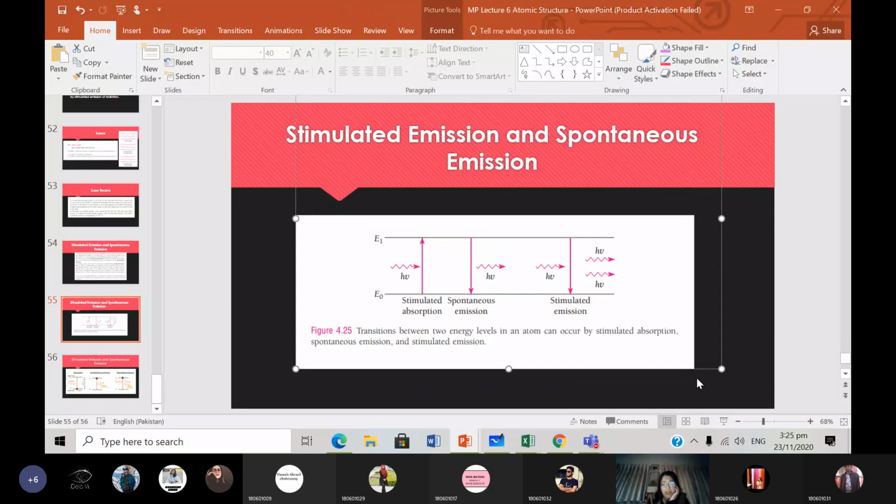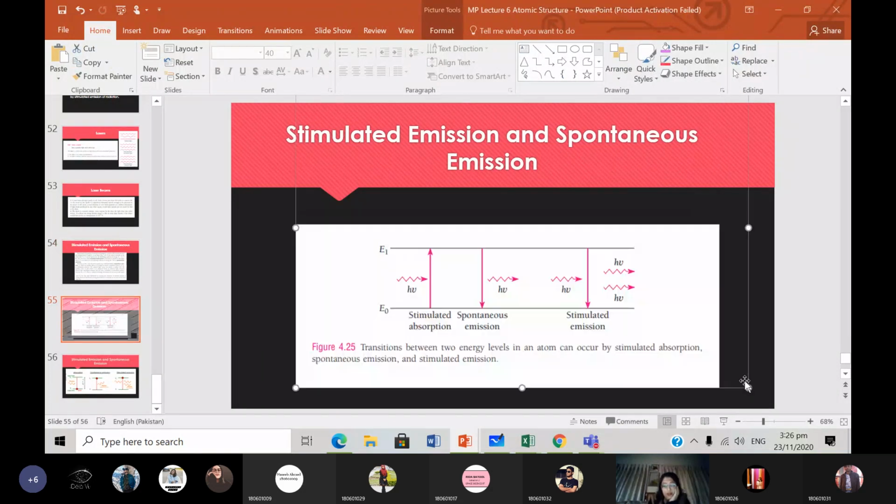So if I want to show you a diagram, we start off from E0, and the electron jumps to E1. What are we going to get over here? Obviously, it's going to absorb some energy. A photon is incoming. The electron will absorb the energy. It will jump to a higher state. This is called stimulated absorption.